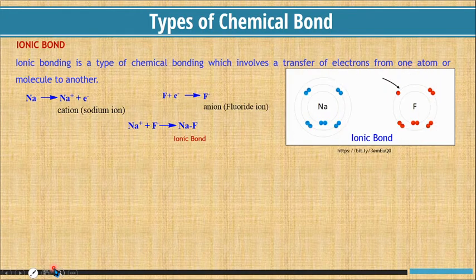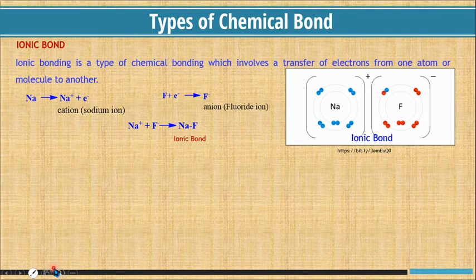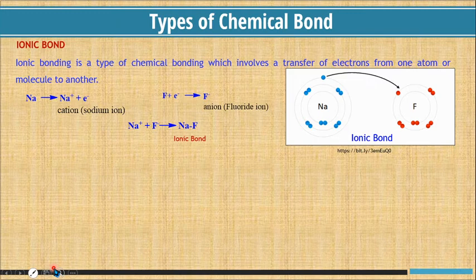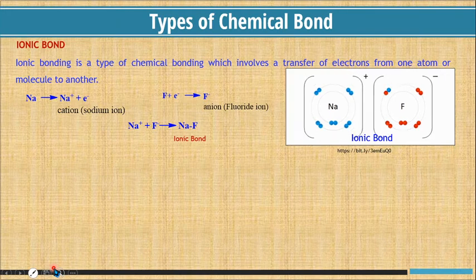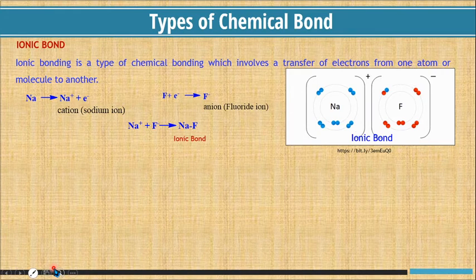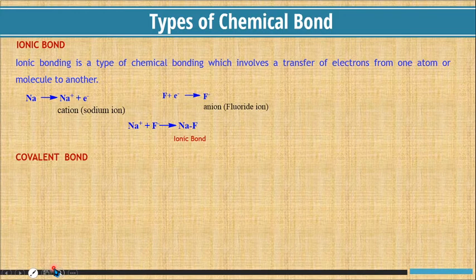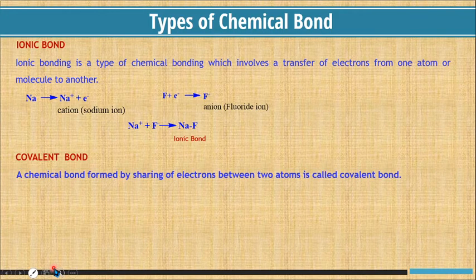Let us consider the figure. Here sodium transfers its electron to fluorine. It becomes Na+ and fluorine becomes F-. They come closer, forming ionic bond. Covalent bond. A chemical bond formed by sharing of electrons between two atoms is called covalent bond.